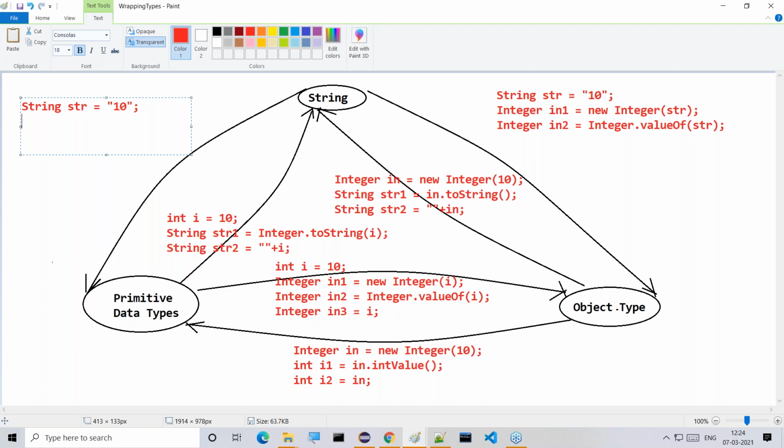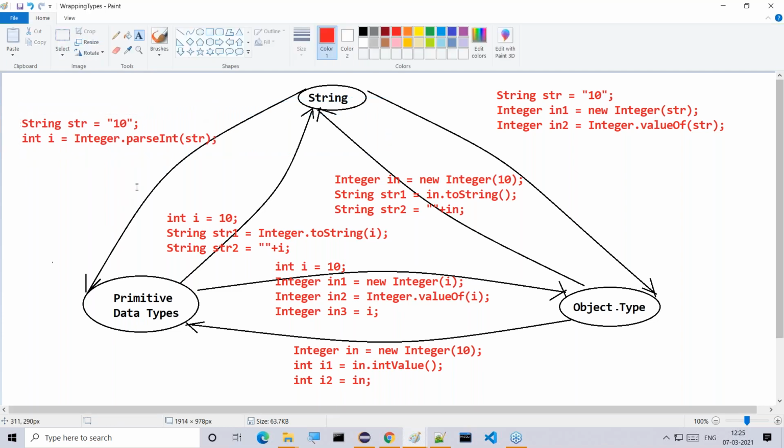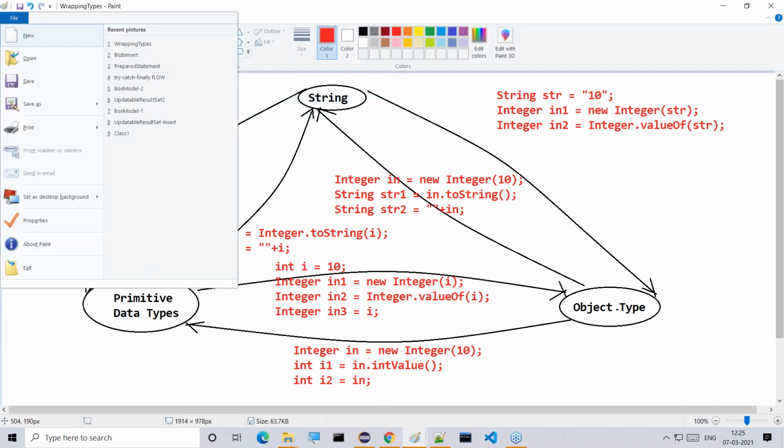Then after this, int i is equal to Integer.parseInt of str. And automatically we are converting the data from string type to integer type. So this is exactly the conversion from string type to primitive type.